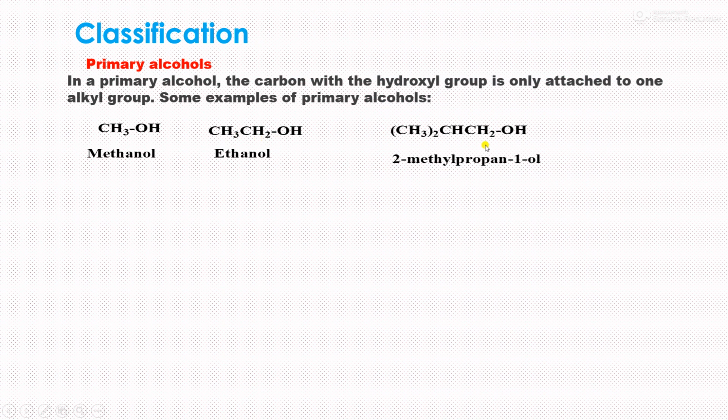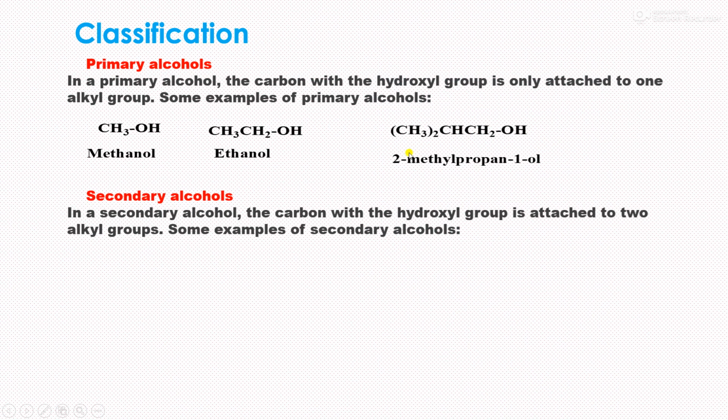The next one is 2-methylpropan-1-ol. The OH group is attached to CH2, and this CH2 is directly attached to CH only. Therefore this is also a primary alcohol.